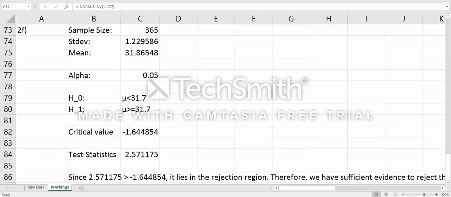I formed my test statistics according to the formula given in the formula list, and finally I reached my conclusion that my test statistics was more than my critical value, so we have sufficient evidence to reject the null hypothesis, which means that the claim is correct.